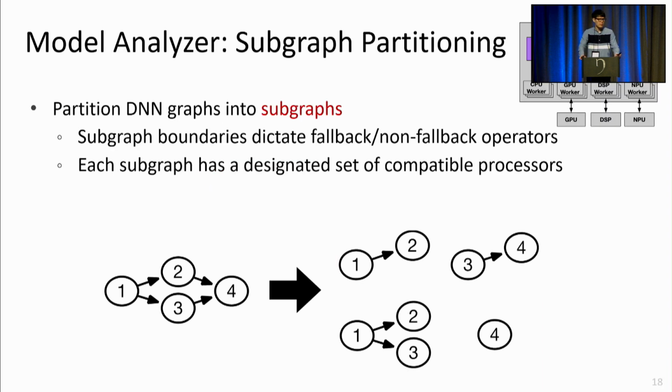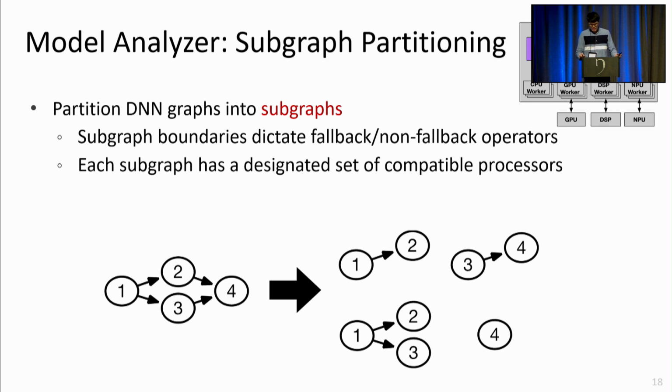So, the model analyzer component in Band is in charge of preparing these subgraphs in advance so that the scheduler can later choose which subgraphs to run at runtime from the prepared candidates. And as I mentioned earlier, we partition DNN graphs so that fallback operators and non-fallback ones are separated.